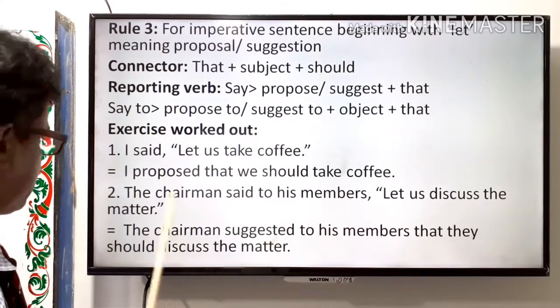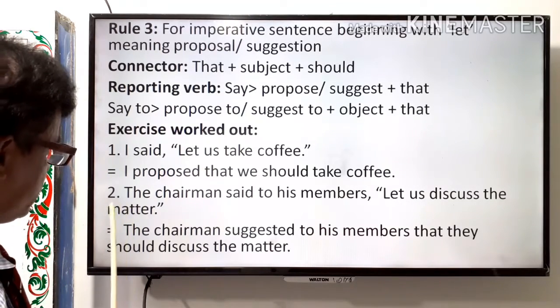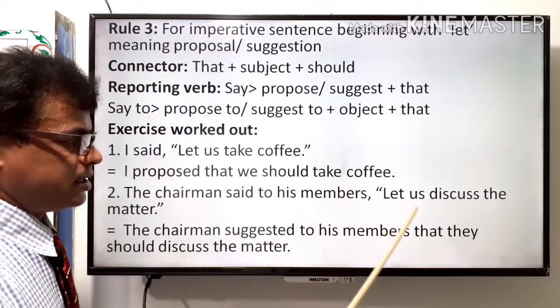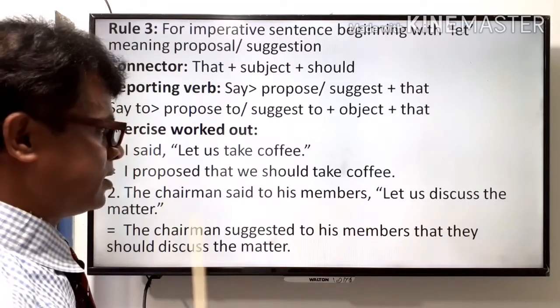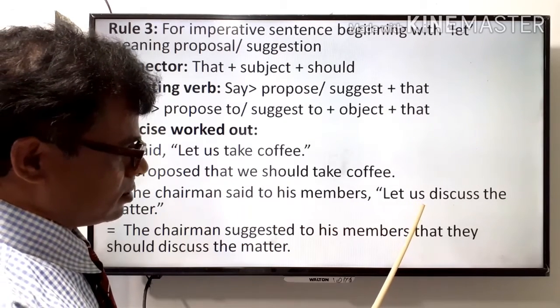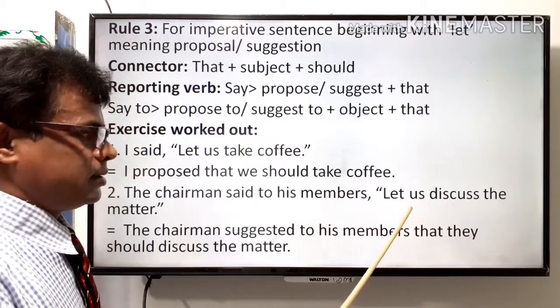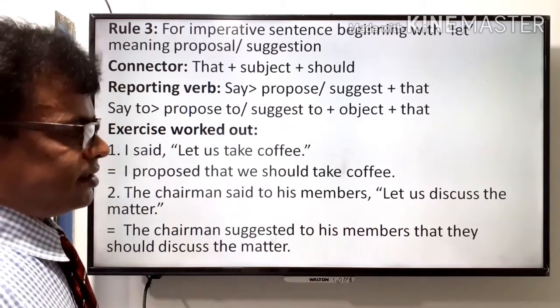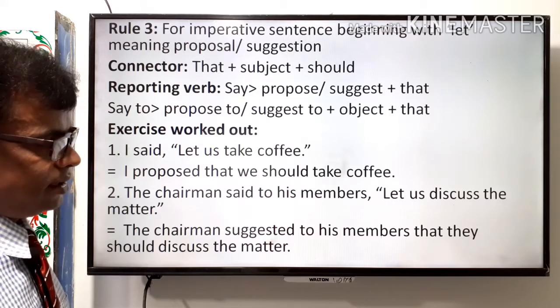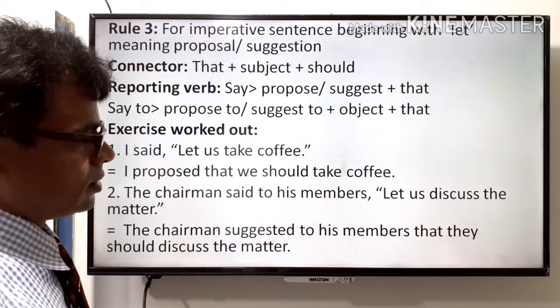Example number 2. The chairman said to his members, let us discuss the matter. Here in the reported part, the speaker suggests or proposes something to someone.